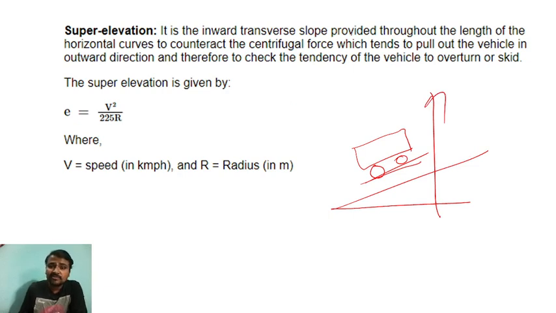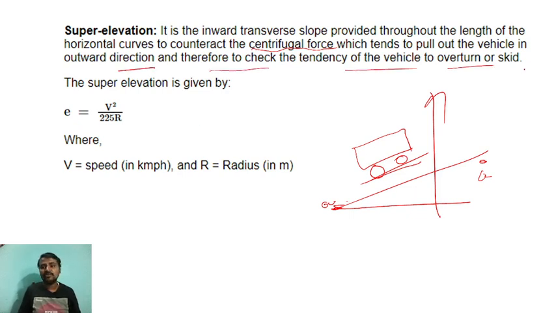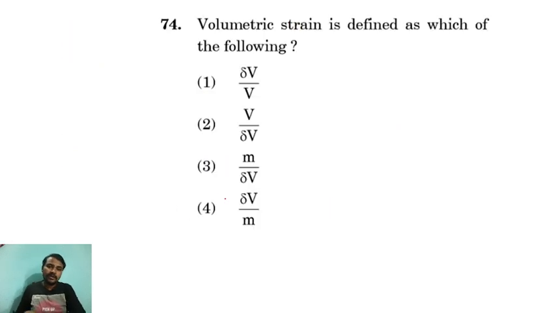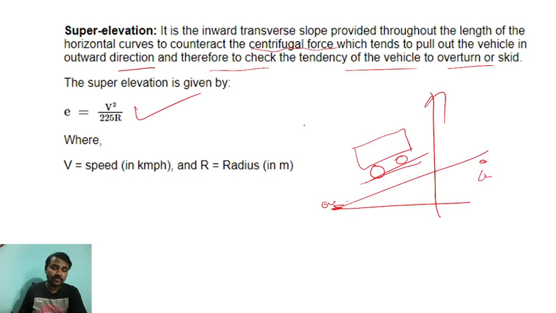So it is an inward transverse slope provided throughout the length of the horizontal curve to counteract the centrifugal force which tends to push the vehicle outward. The inner edge will be raised with respect to the outer edge, so it is upward compared to the outer edge. This is to check the tendency of the vehicle to overturn or skid. So V square by 225 R is the formula for super elevation. Now, have you understood what super elevation is?